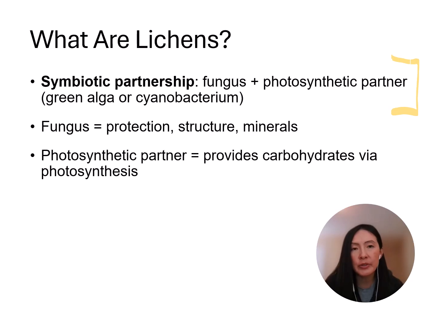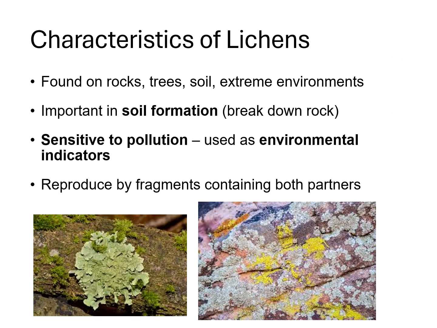Although this relationship also allows the photosynthetic organism to grow outside of water, which is usually not possible for green algae or cyanobacteria. So whereas algae normally grow only in aquatic or extremely moist environments, lichens actually can be found on almost any surface, even rocks, or as epiphytes, which means that they can grow on other plants. Lichens grow on rocks then, or trees, soil, or even in extreme environments.